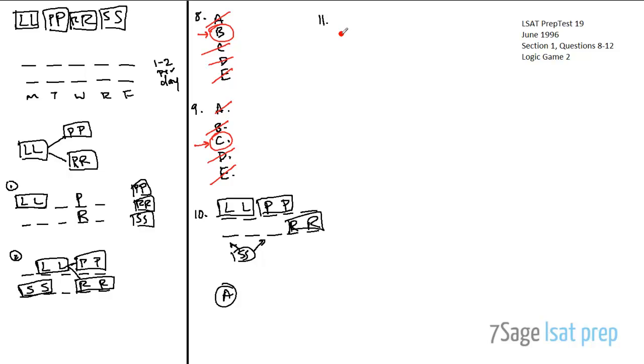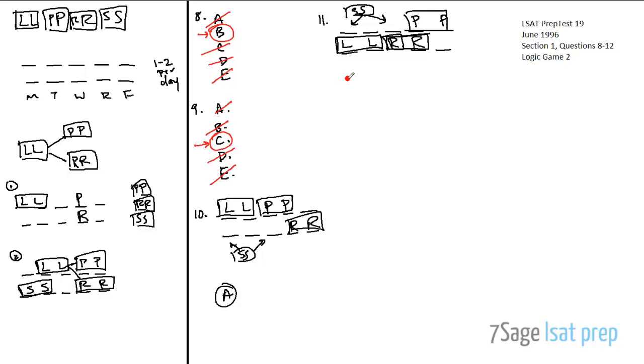Okay, let's move on to question 11. Question 11 asks us, if the workshop on production is the only workshop in session on Friday. Okay. So production is the only one on Friday, which means that rehearsals can't be on Friday, so it must be Thursday. Oops, this is actually a big block. Which means that the last day of lighting has to come before the first day of either of these things, so lighting's got to be here. And then what's left, we have this SS thing that can go between 1 and 3, right?